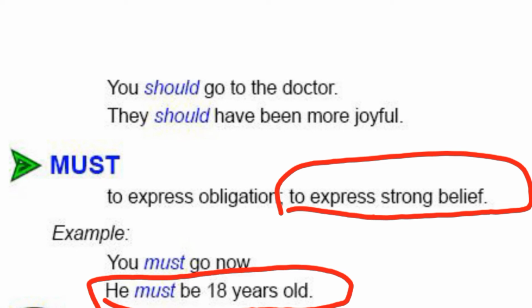Somebody has made an estimation about someone else that he must be 18 years old. In that case, we can use must again. Okay, he must be 18 years old.